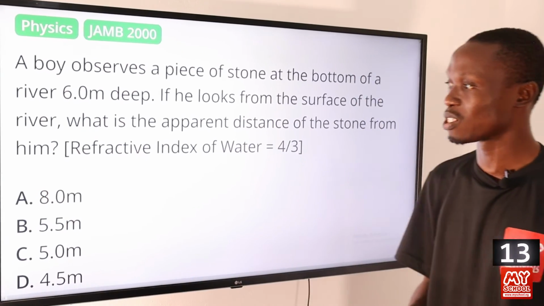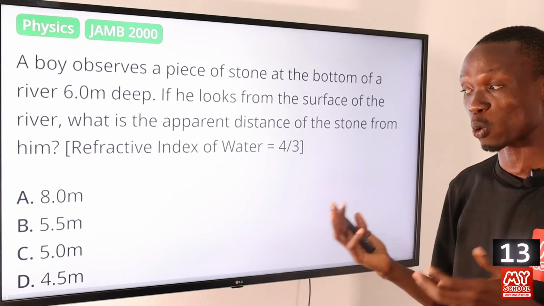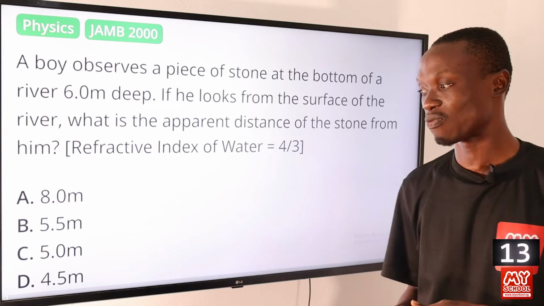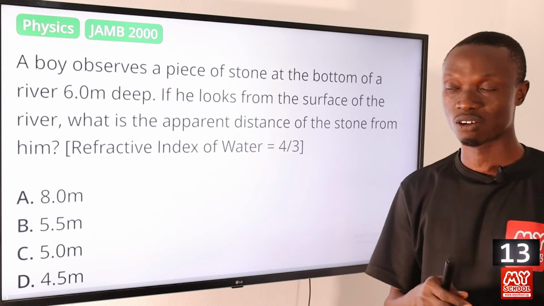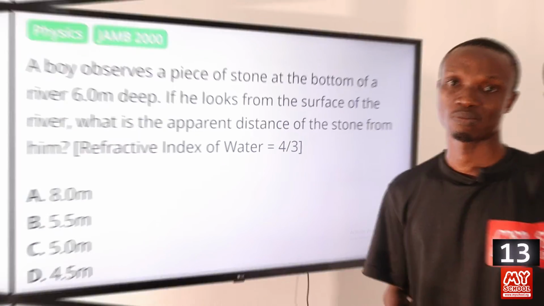A is 8.0 meters, B is 5.5 meters, which is not what we got from our calculation. C is 5.0 meters, and D is 4.5 meters, which agrees with our calculation. So that makes option D the correct answer to this question.